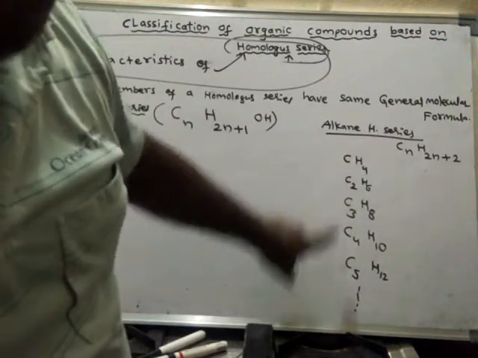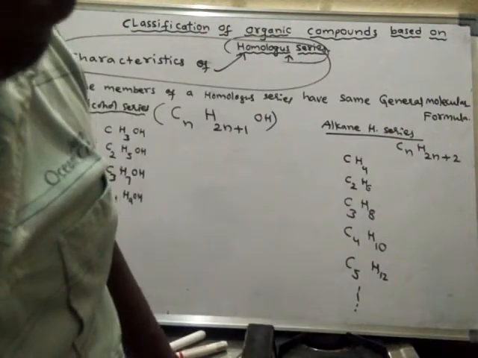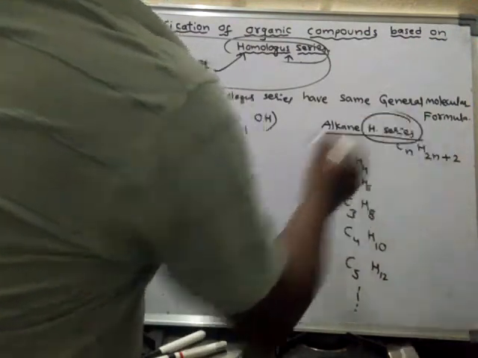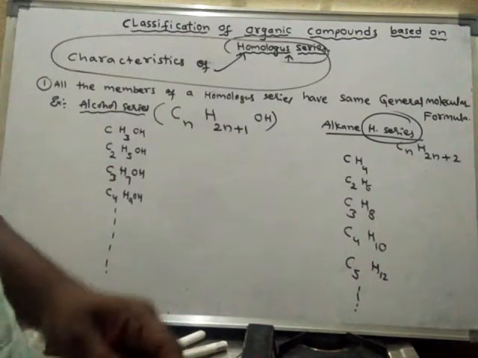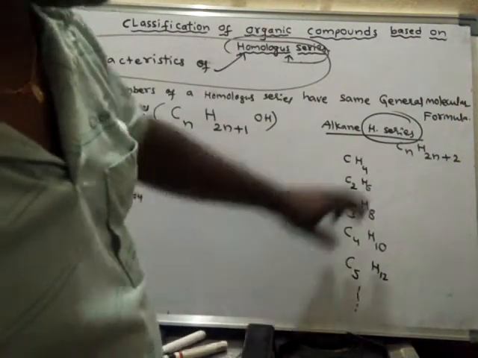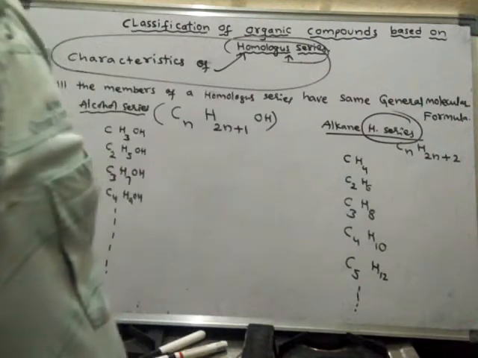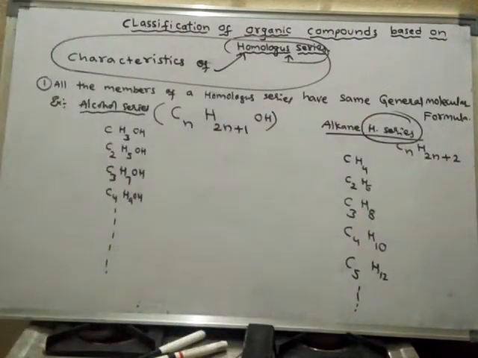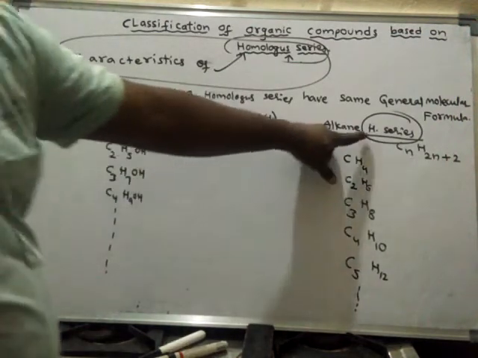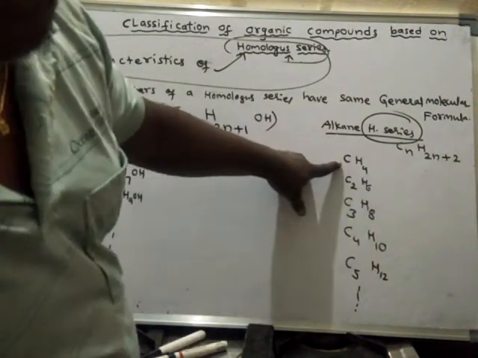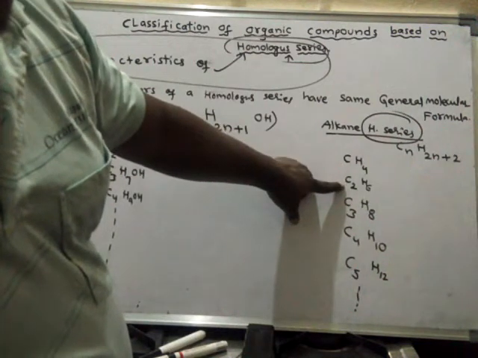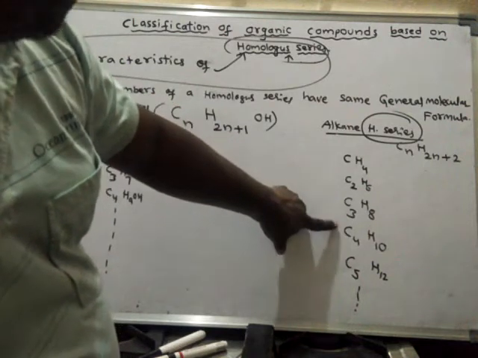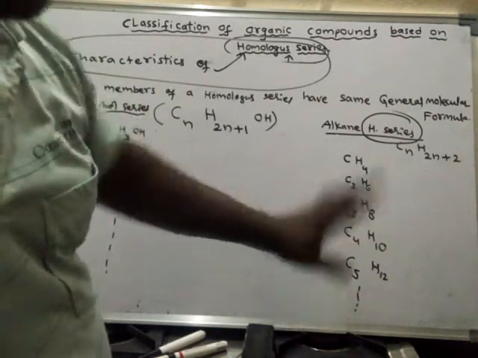If a series of compounds have the same general molecular formula, then such a series is said to be a homologous series. So the first member of the alkane homologous series is methane. The second member is ethane. The third member is called propane, then butane, pentane, etc.